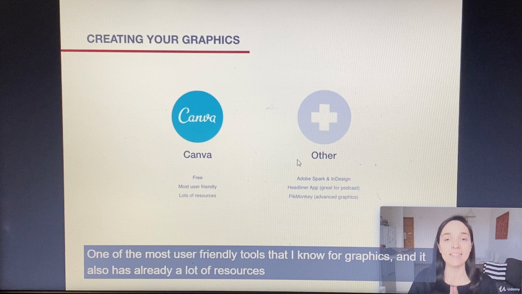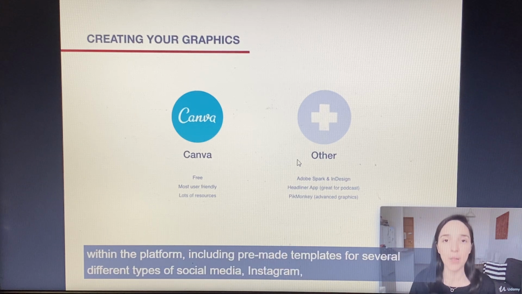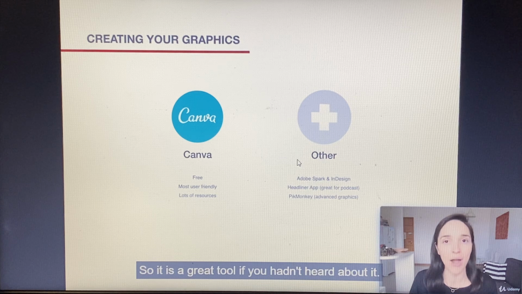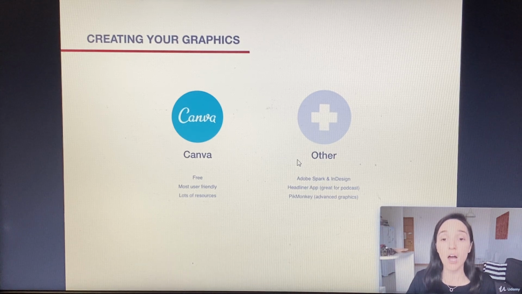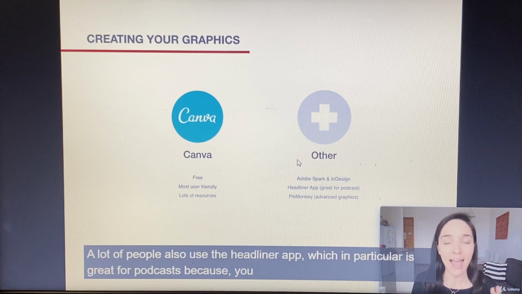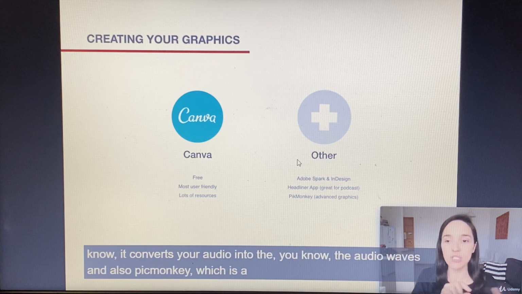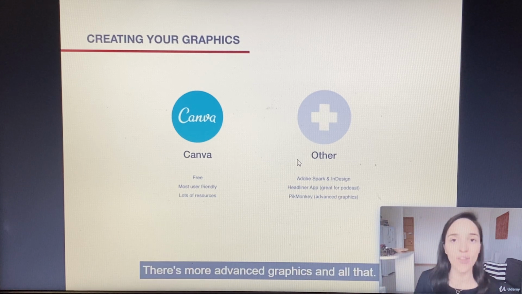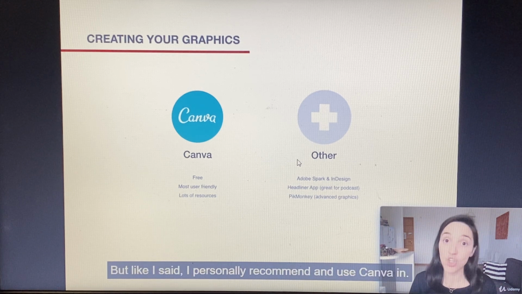And it also has already a lot of resources within the platform, including pre-made templates for several different types of social media, Instagram, YouTube, banner or Pinterest pins and all that. So it is a great tool if you hadn't heard about it. But you can also be interested in other tools. For example, a lot of people use Adobe Spark and InDesign. A lot of people also use the Headliner app, which in particular is great for podcasts because it converts your audio into audio waves. And also PicMonkey, which is a little bit more advanced, with more advanced graphics and all that. But like I said, I personally recommend and use Canva.